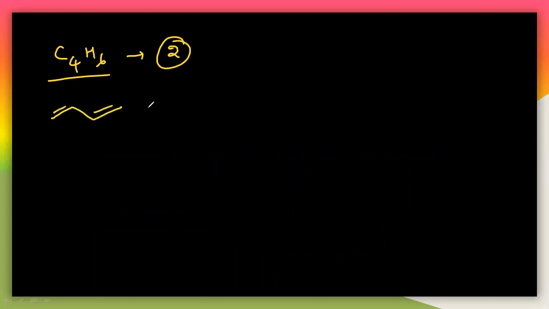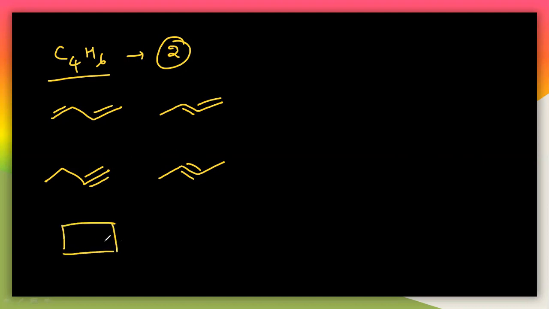So this is one structure here. And you can also draw the double bond with the adjacent like this. So you can write also the adjacent double bond like this. And you can write the triple bond, one triple bond like this. And you can also draw the triple bond like this. So in the middle also you can write. These are all possible structures here. So you can also draw this like this and like this. So one double bond in a cyclobutane ring. So I will write even like this. So this is also one structure here. And we can write like this.